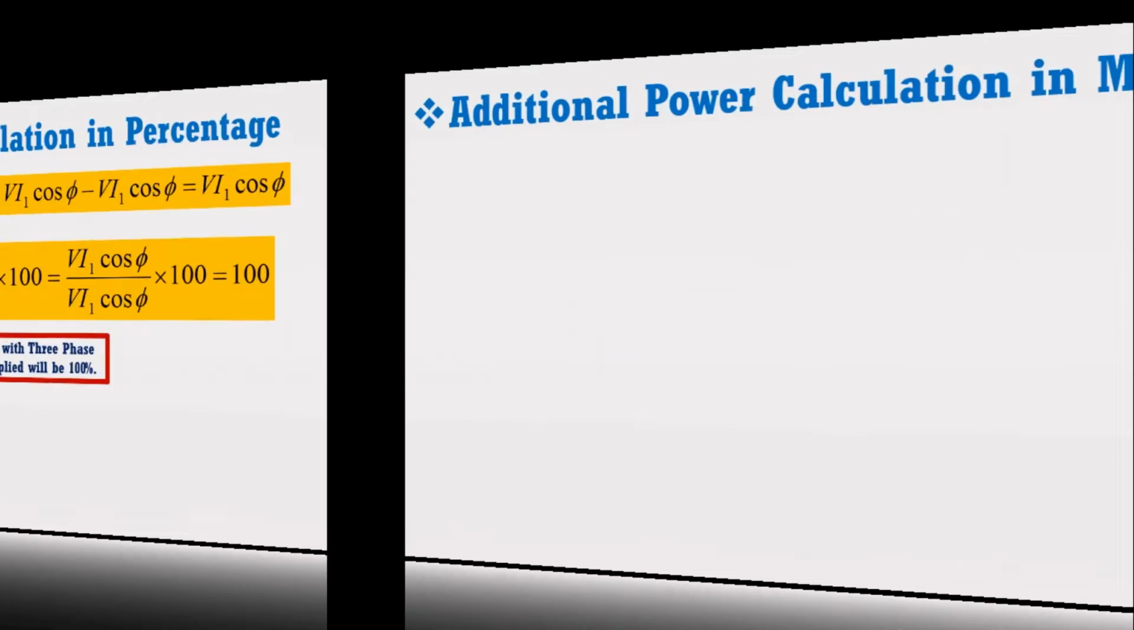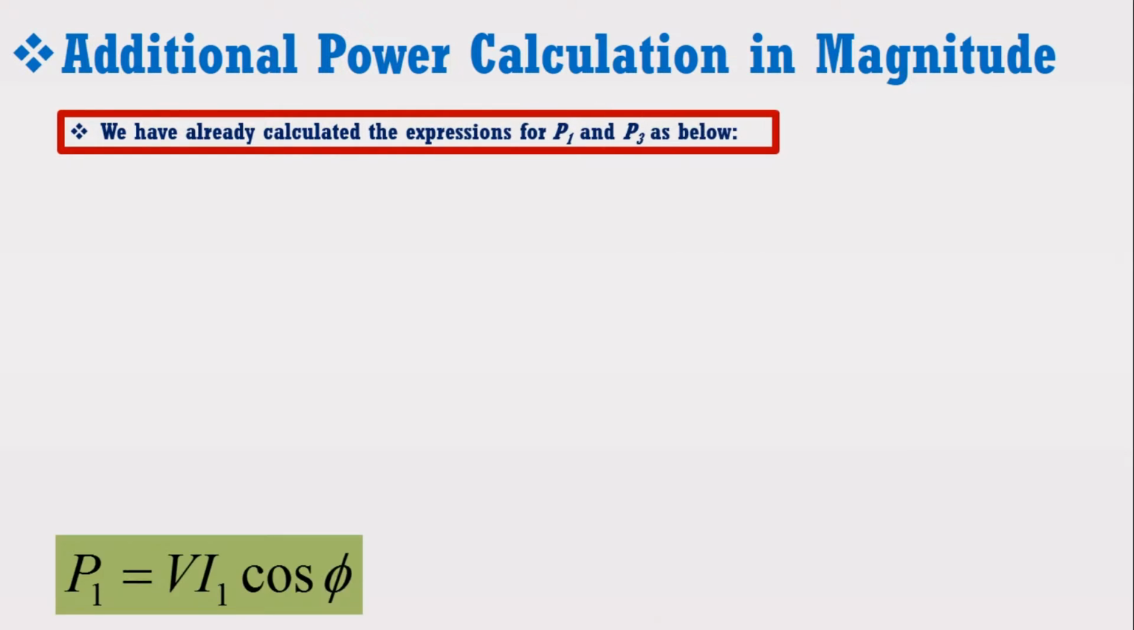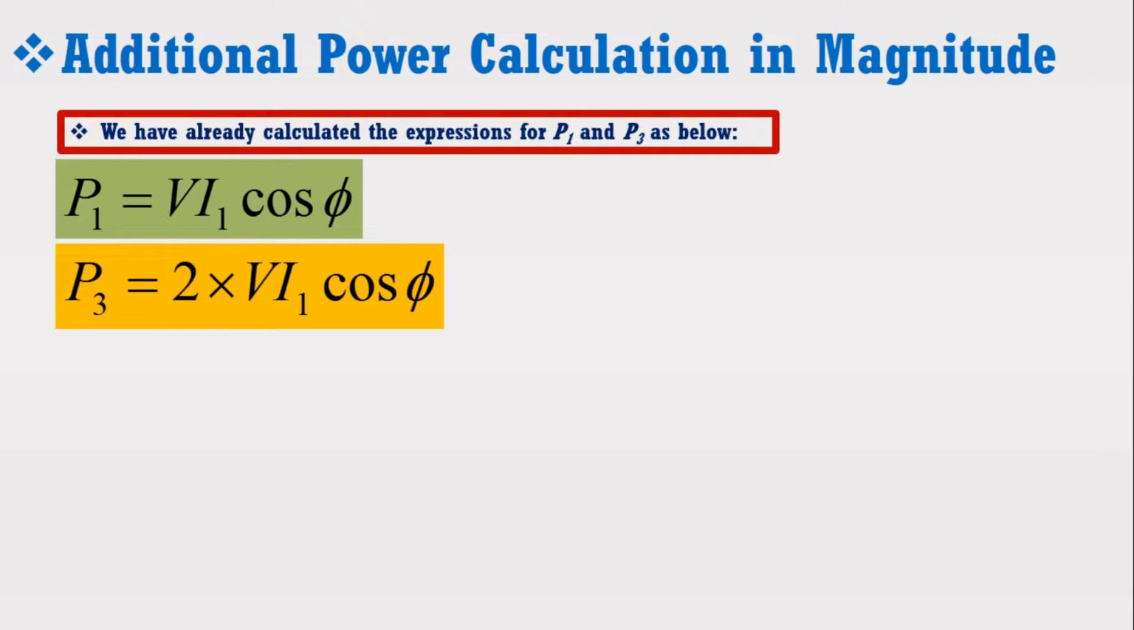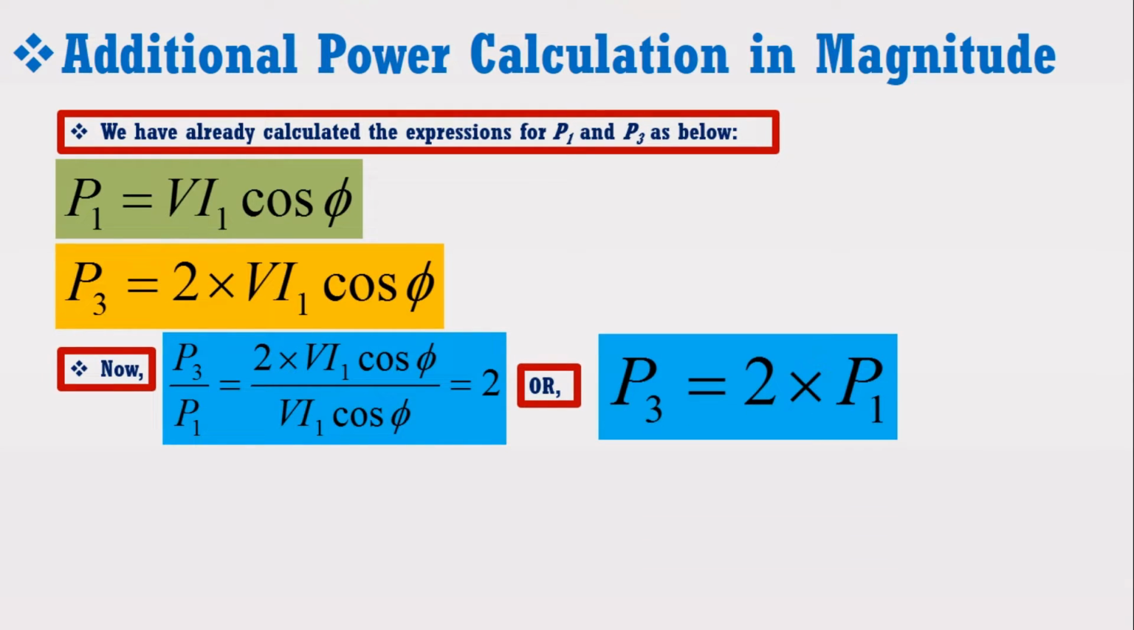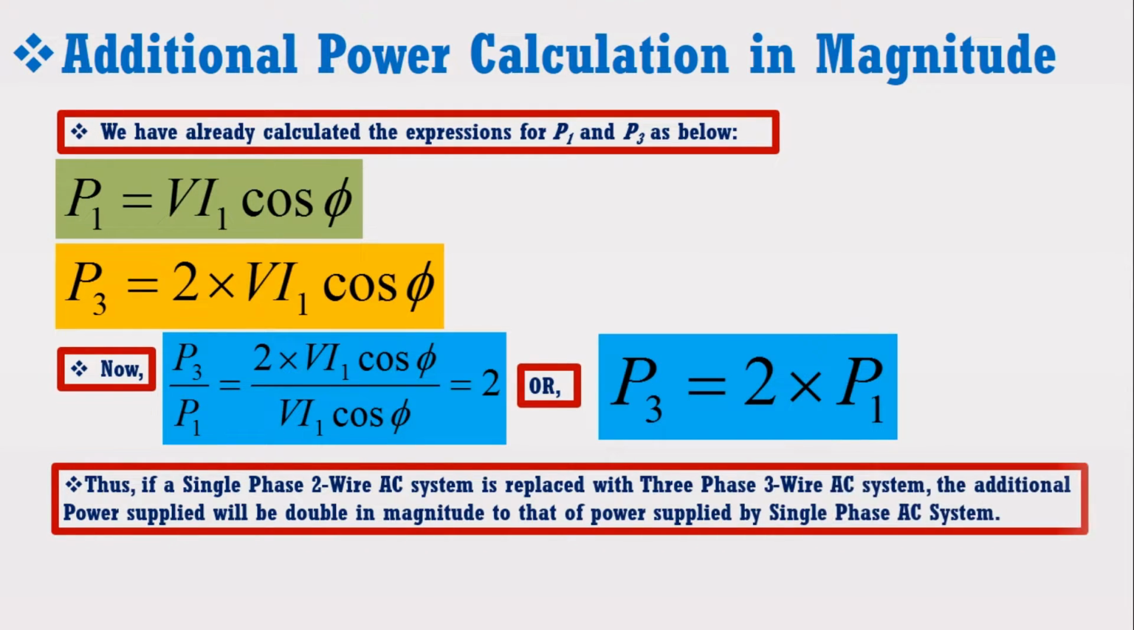Now we are going to calculate the additional power in magnitude. We have already calculated the expressions for P1 and P3 as below. Now by taking the ratio of both these expressions, we can get the additional power in magnitude as below. P3 is equal to 2 into P1. It can be noticed from the above expression that if a single-phase 2-wire AC system is replaced with a three-phase 3-wire AC system, the additional power supplied will be double in magnitude to that of the power supplied by a single-phase AC system.